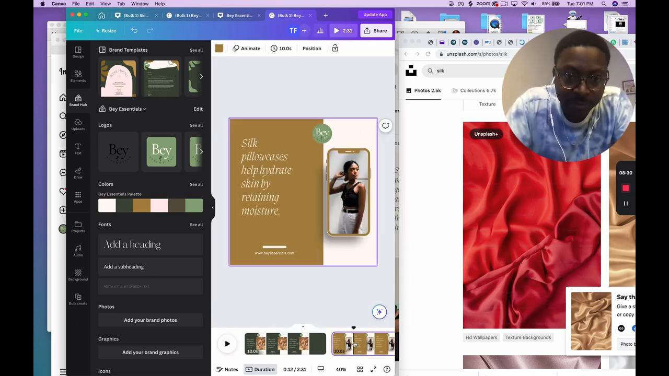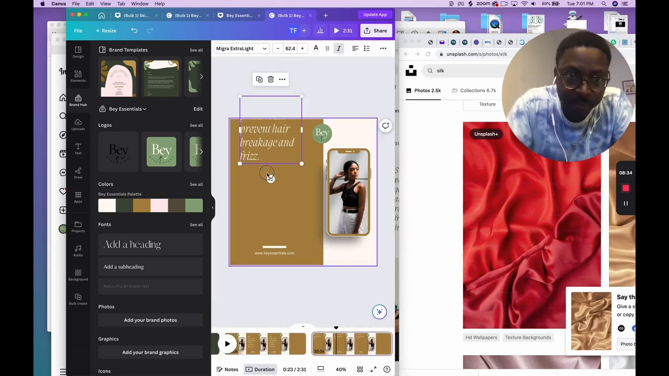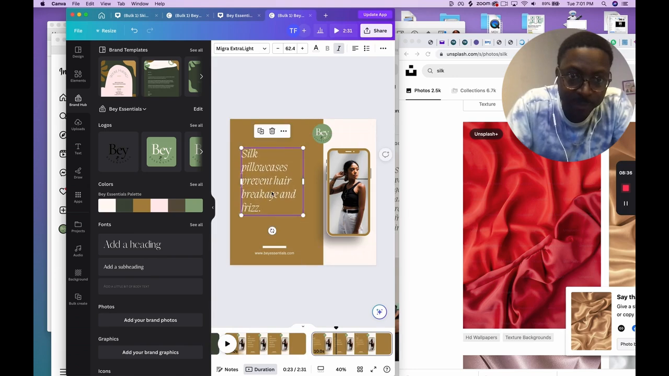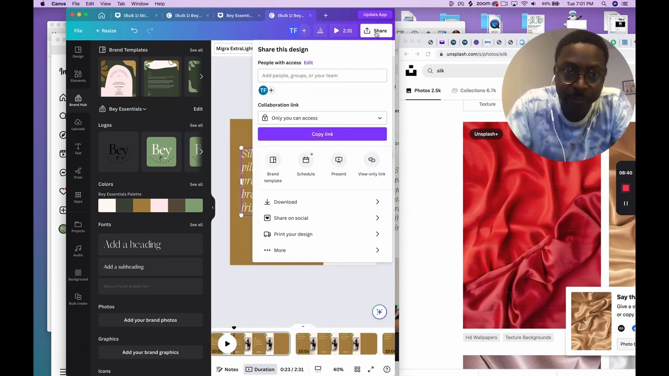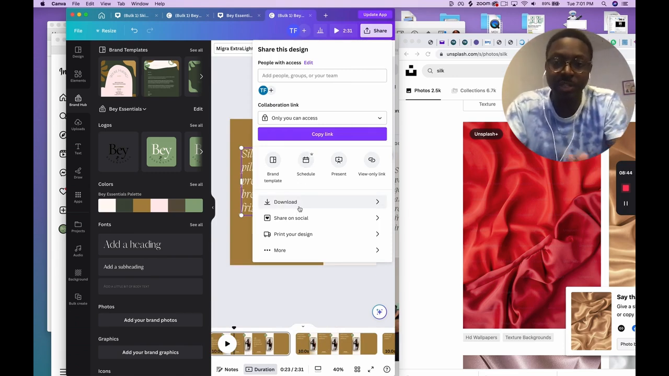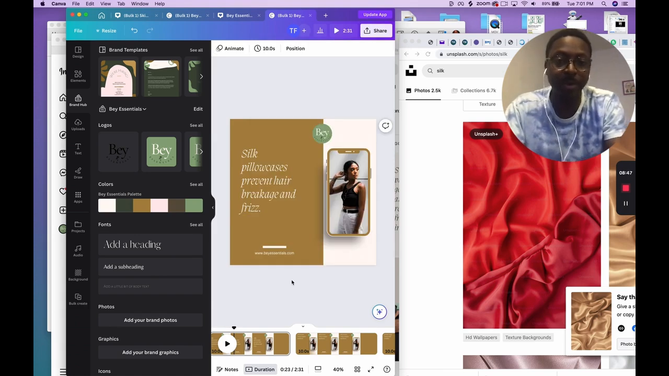I have 15 different things that I can adjust fairly quickly and make a post and schedule it. And I can go share and schedule these out. So that's just a quick tip on what I do to create my posts fairly quickly.